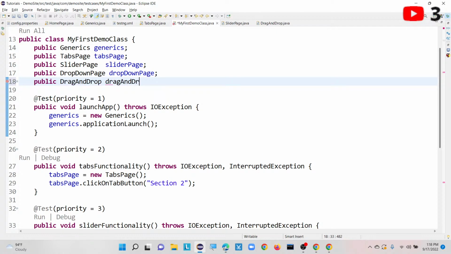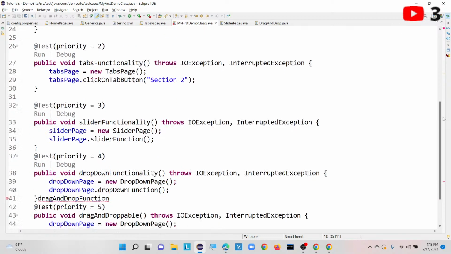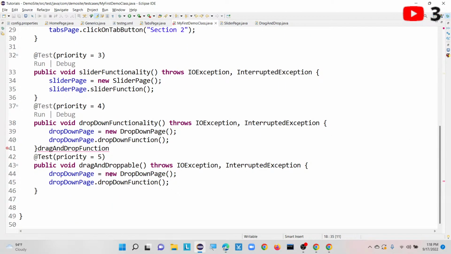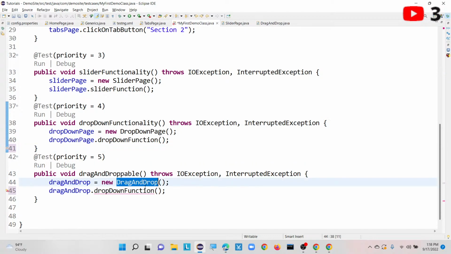Once it is done, with the help of this reference, I am going to create an object with the help of the new keyword, new drag and drop. Now with the help of this, I am going to use the method we just created.